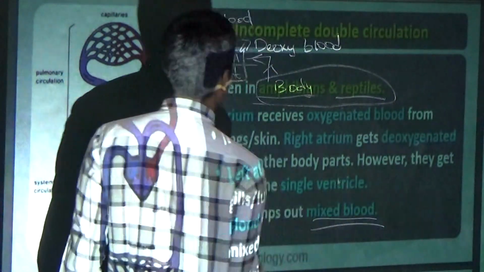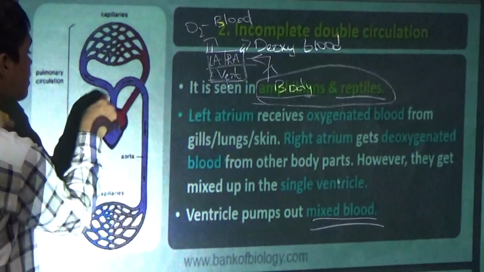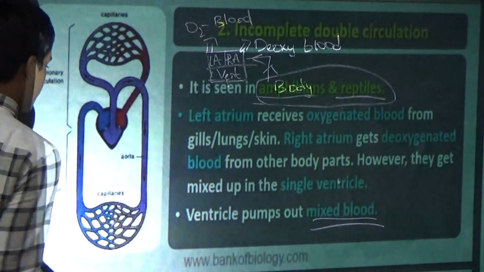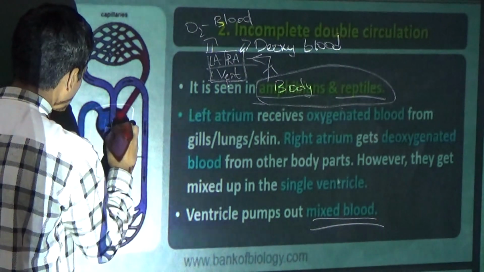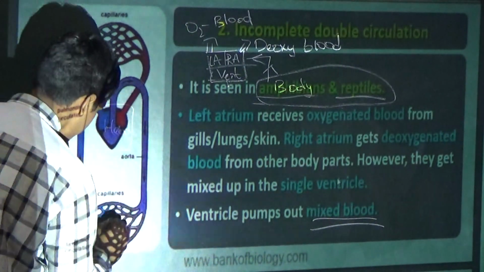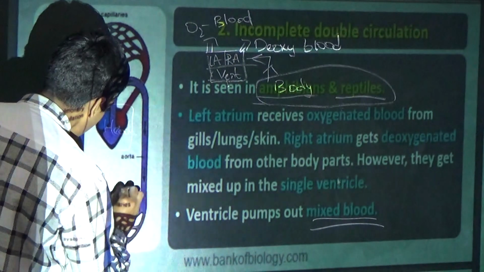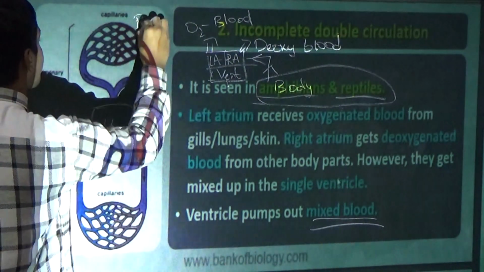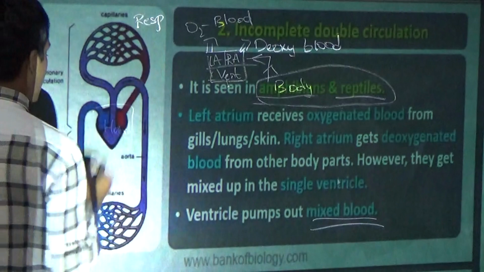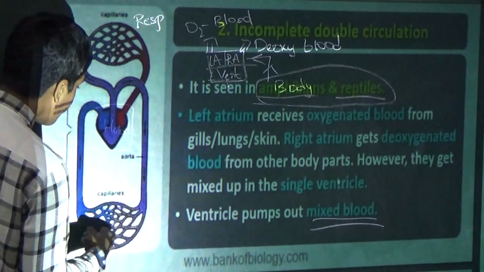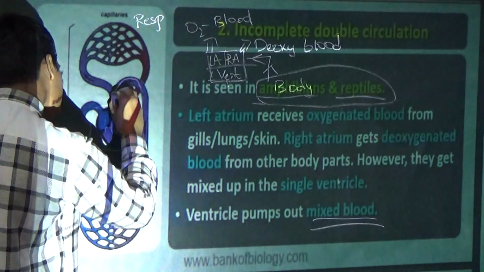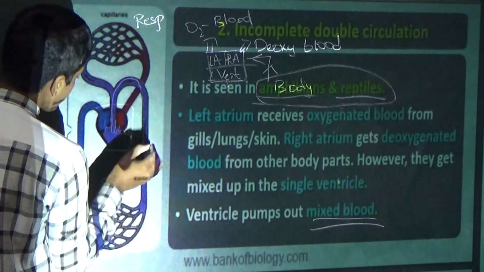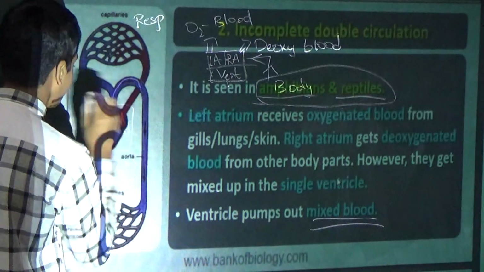Okay? Now this is the diagram, and it is the heart, the body, and the respiration. First, the blood comes from the body to the heart, to the right atrium.